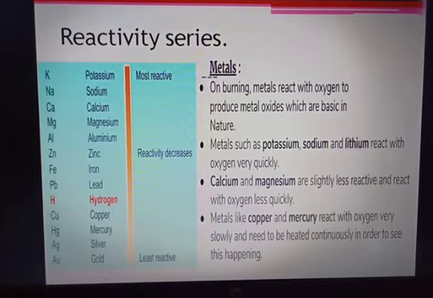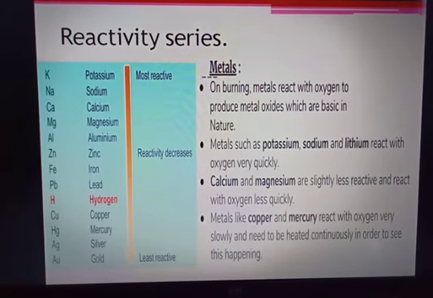So we have to keep potassium and sodium in kerosene oil, right? On burning, metals react with oxygen to produce metal oxides, which are basic in nature. Okay, they show basicity in their nature. Metals such as potassium, sodium and lithium, like I said, react very quickly with oxygen.